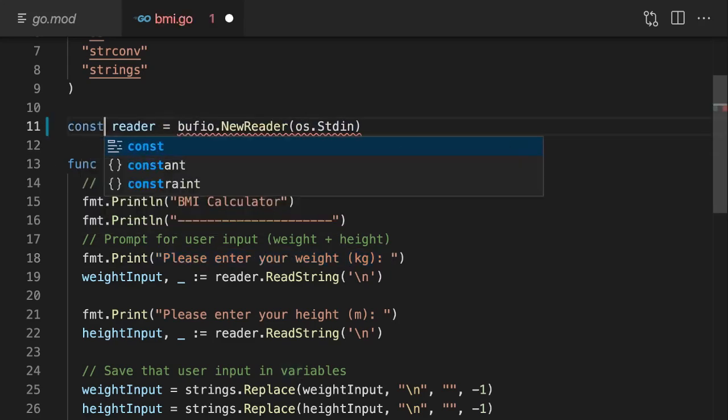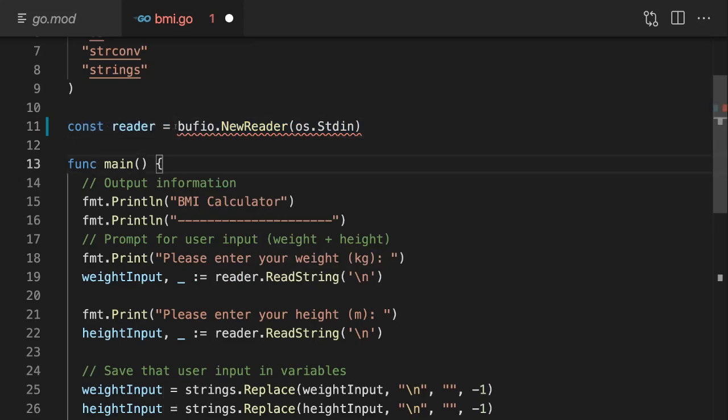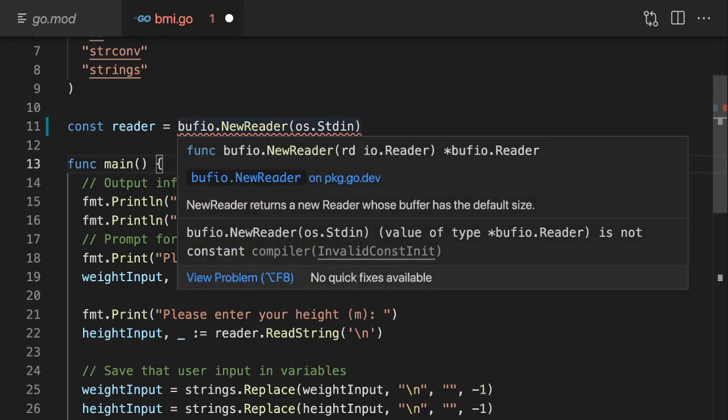Here, we can replace var with const to turn this into a constant. But if we do that, we actually get some red squiggly lines here. The reason for that is that even though we never assign a new value to reader, the value which we do assign is the result of calling a function. And in Go, that can't be used as a constant, because it would need to execute that function first in order to get the value that should then be constant.